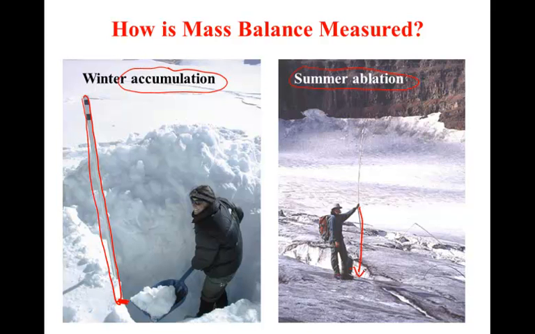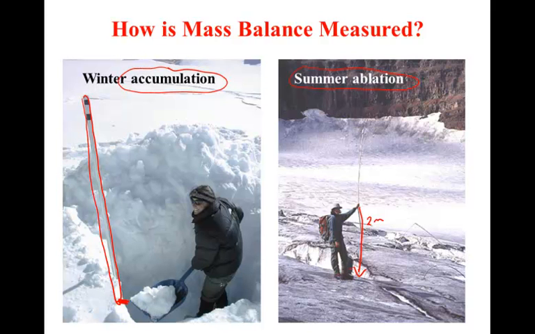Assuming this guy is about 6 feet tall, his hand is holding the stake where the previous summer surface was. This glacier lost about 2 meters of thickness at that location over that particular year. In other words, it had a negative mass balance of about 2 meters for that location for that year.